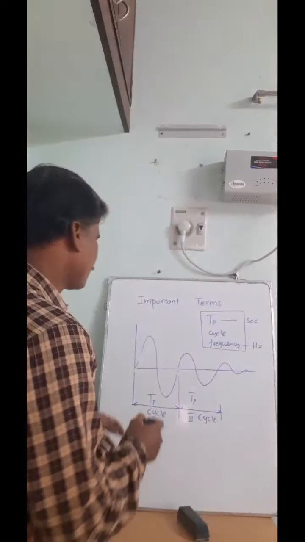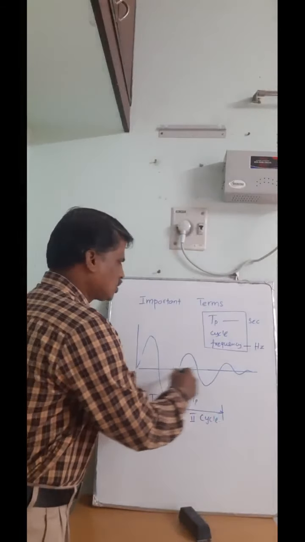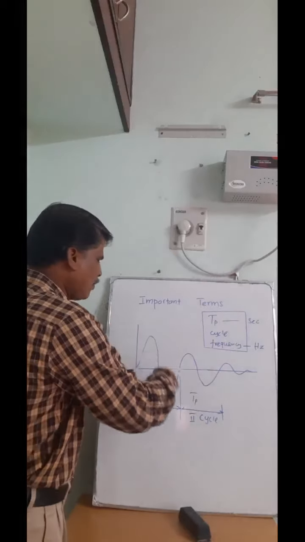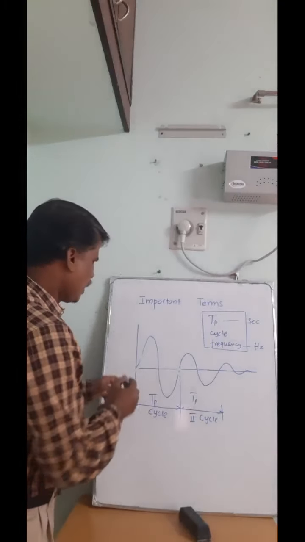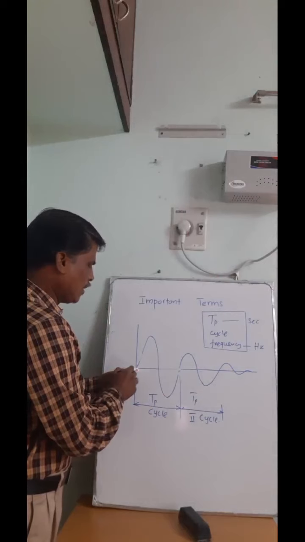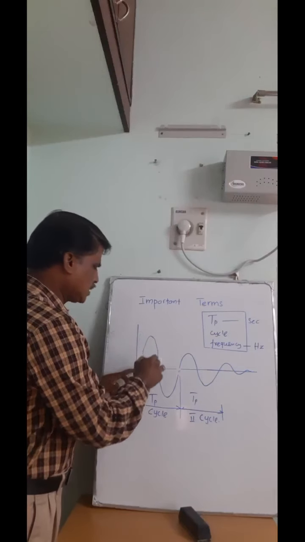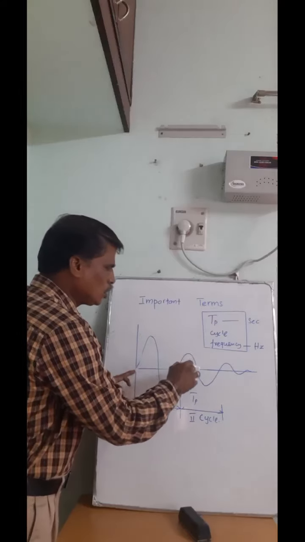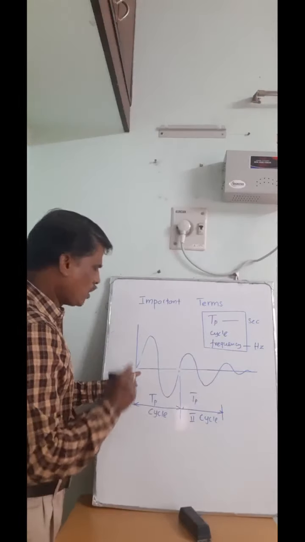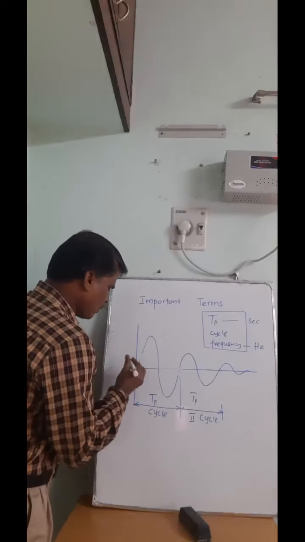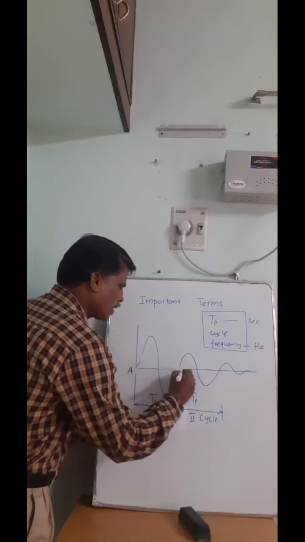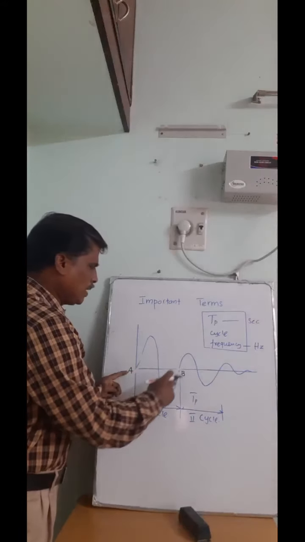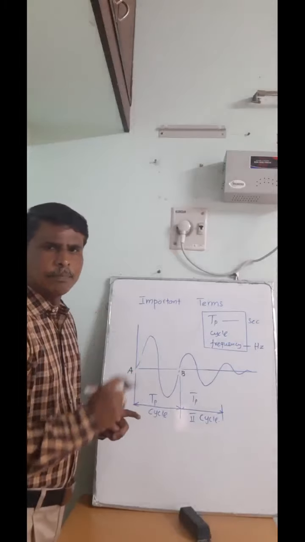Now look at the diagram. Let us consider a string or rope, take the rope and just vibrate it. The vibration will look like this. Let us start from here. The motion starts here, moving in the upward direction, then it comes to the downward direction, comes to the initial position, after which again it repeats the motion. Therefore, say if I call this part A and B, the time required to move from A to B is called the time period.